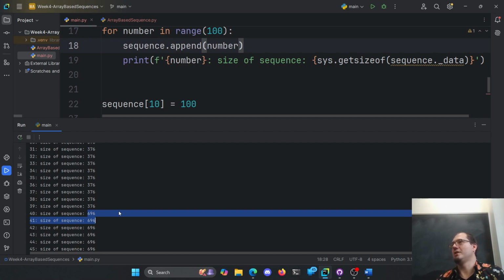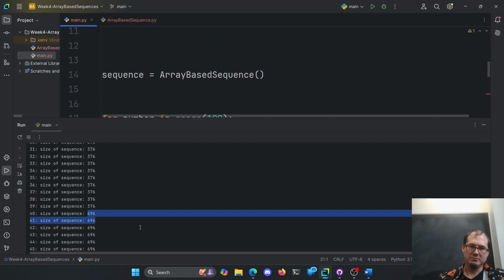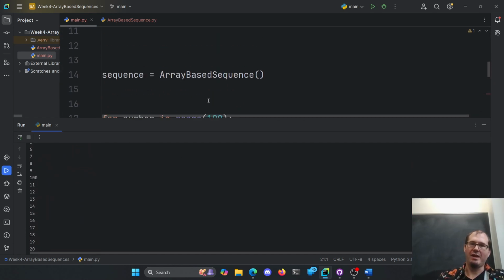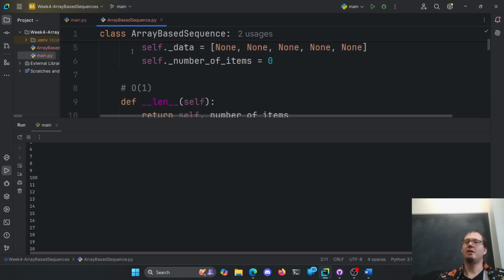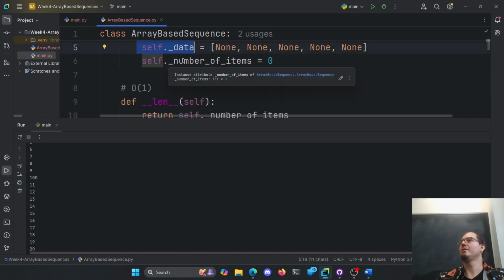Again, probably not as efficient. I would guarantee it's not as efficient as the Python one, because really smart people have looked at the Python list and said, yes, it's good. It's open source code. Smart people have worked on it and fixed it and made it good here. Whatever their math is for it, works out relatively well. So if we didn't have access to the built-in append method and our fine folks in Python did, we could write our own. This data is always a fixed size, and when we need more space, we just double and shift everything over. That's sort of the whole theme of that one here.